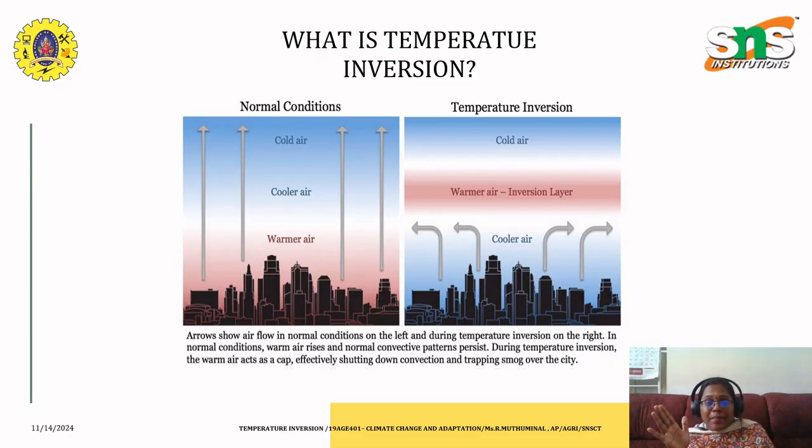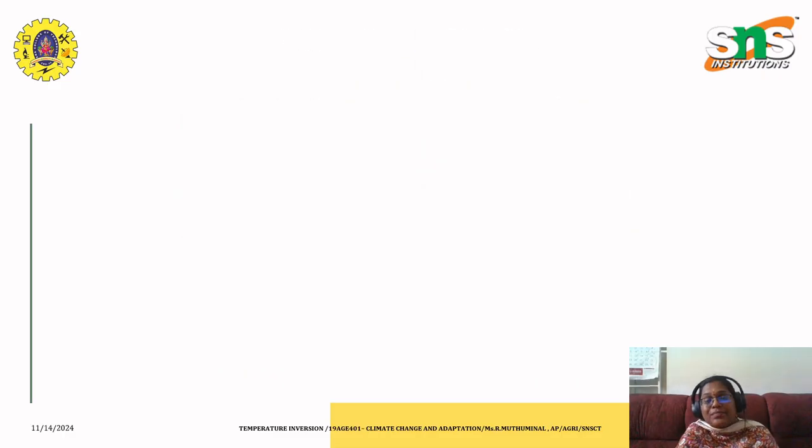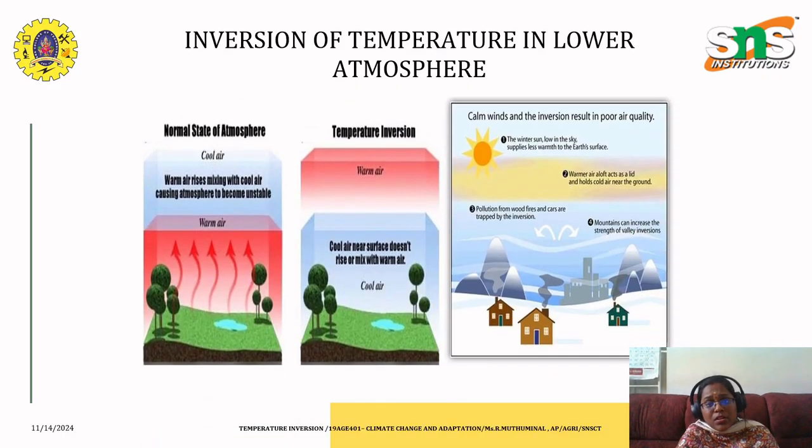But when there is a temperature inversion, compared with the airflow at the normal condition on the left, the warm air acts as a cap, effectively shutting down convection and trapping smog over the city. So what happens here is the lowermost layer becomes cooler. So the vice versa happens. This is how the inversion of temperature happens at the lower atmosphere.